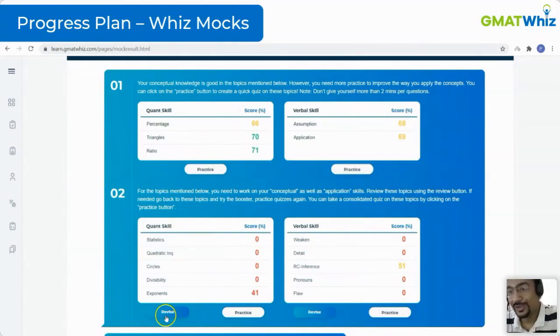Shubham, it looked good. It definitely does. When I leave the mock test and come back later, my review will still be available? So yeah, you should not leave the mock test, Chiranjeev. You should complete the mock test. Only then we can analyze your data. So definitely complete the mock test. That's one thing which you definitely have to do.